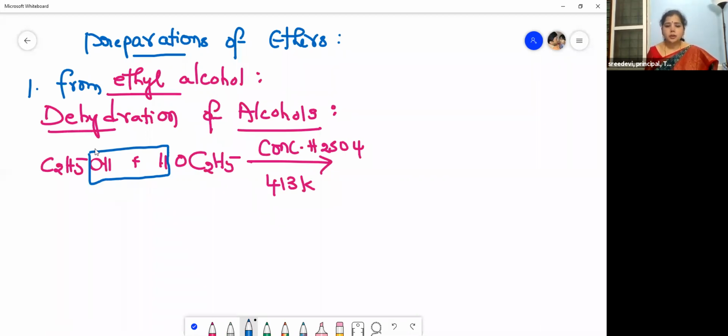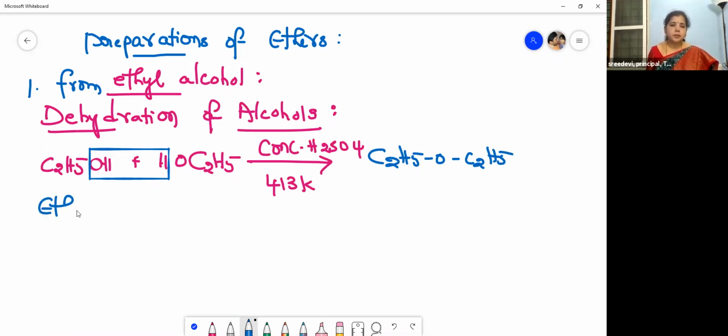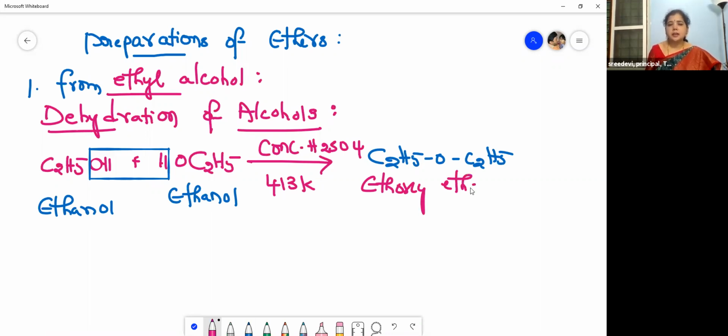And what is the product you obtain here? So it is nothing but our ethoxyethane, C2H5OC2H5. Okay, so this is ethanol. How many moles of ethanol? 2 moles of ethanol. And this is ethoxyethane, that is our diethyl ether. So this is the preparation of ether from ethyl alcohol.